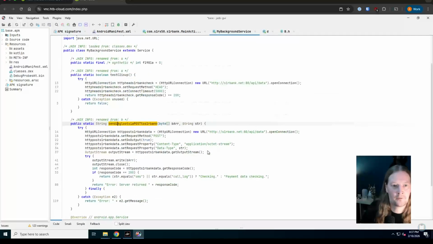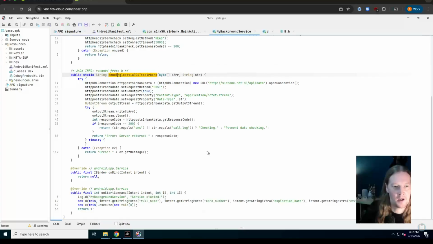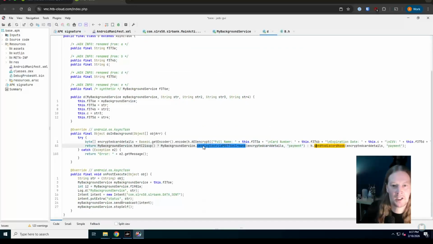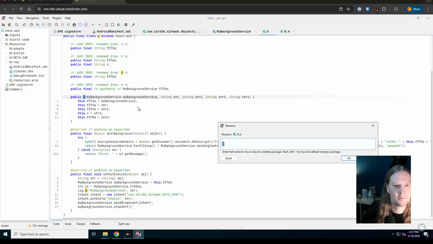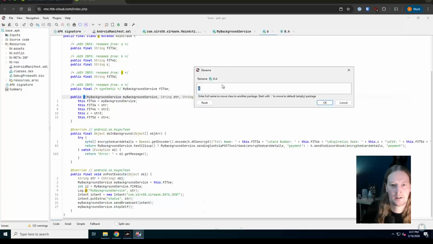If we look a little further down here, there are some other things going on as well. So I did analyze that, but we haven't renamed it yet. So let's check this. Let's analyze this. This particular method here is the thing that is getting the card details and encrypting them.